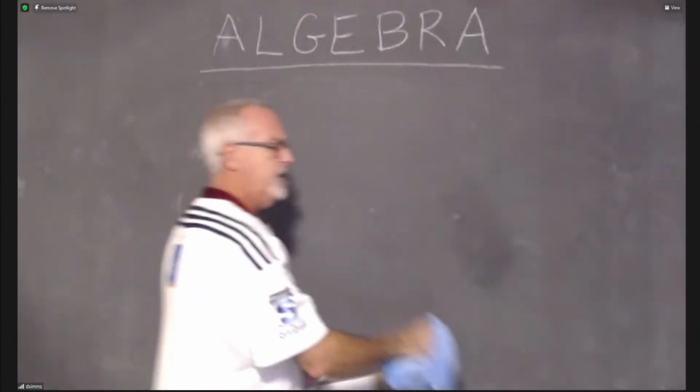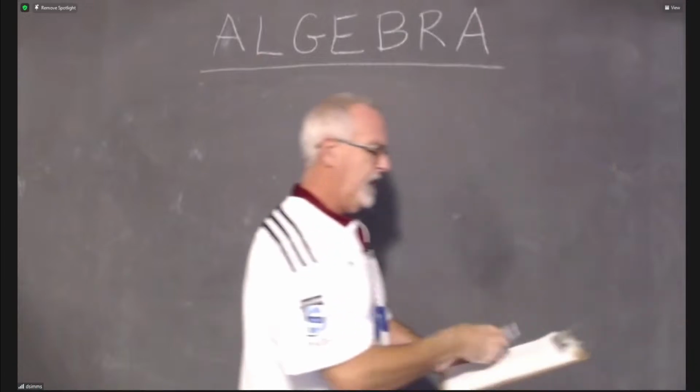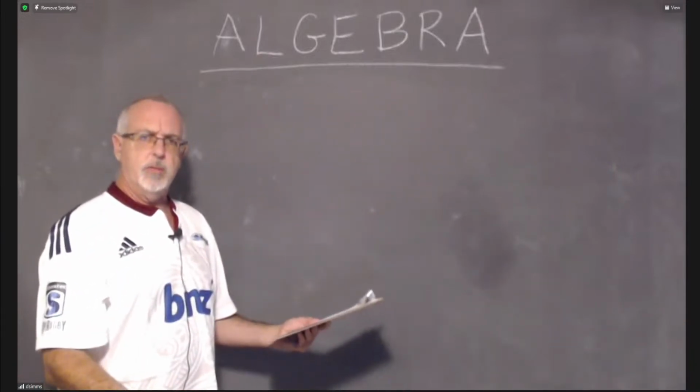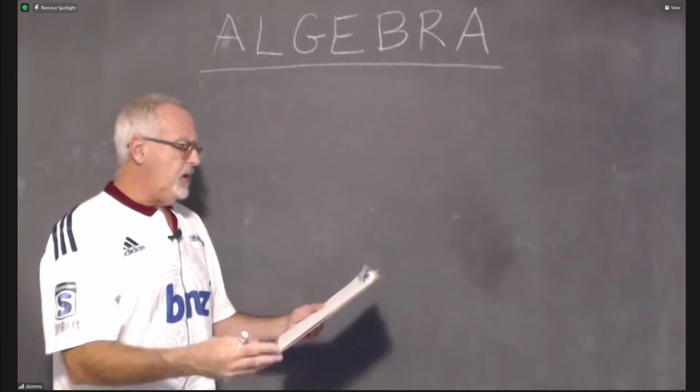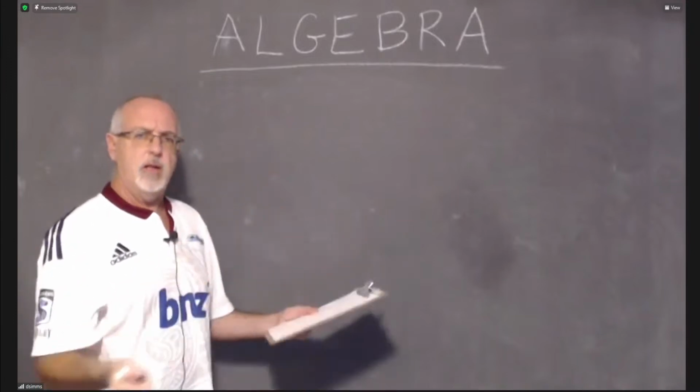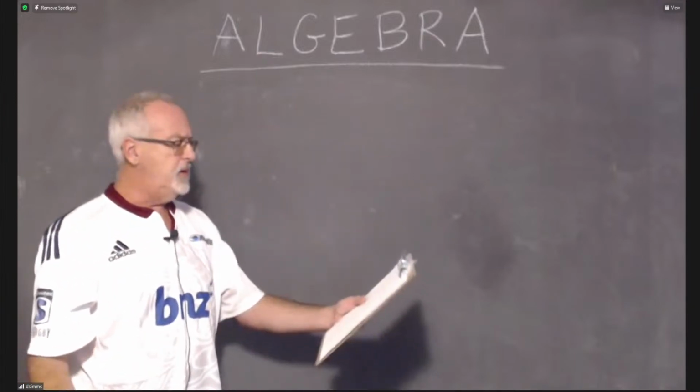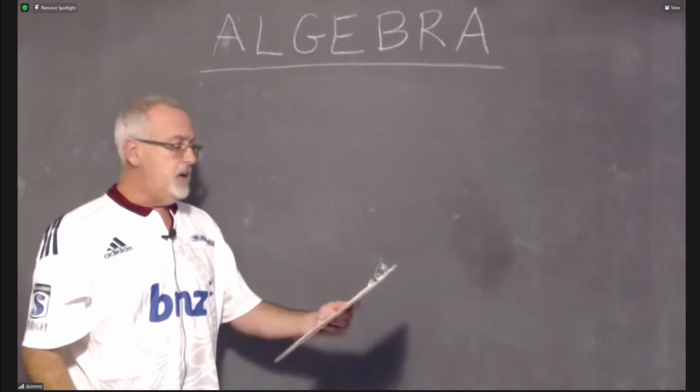Now, how much is new here? We already knew how to do the rules of algebra. So the only thing that's new is now we have the greater than, less than symbols, and we don't have to show all of our answers on our number lines. So there's not really very much that's new.